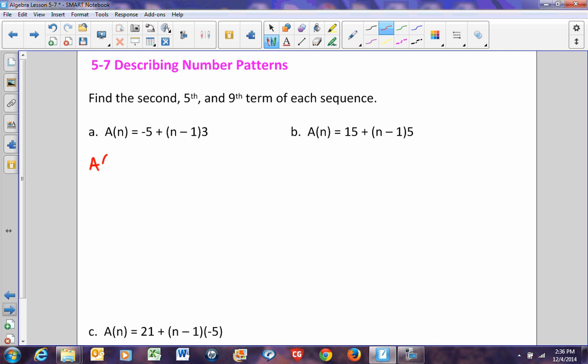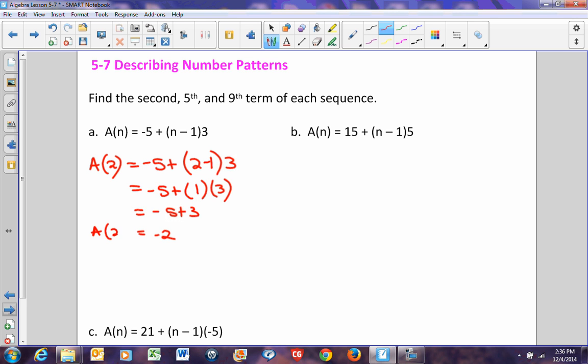So my second term is going to be negative 5 plus 2 minus 1 times 3. So that would be negative 5 plus 1 times 3. So negative 5 plus 3, which happens to be negative 2. So my second term is negative 2.